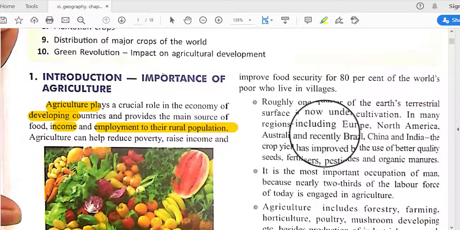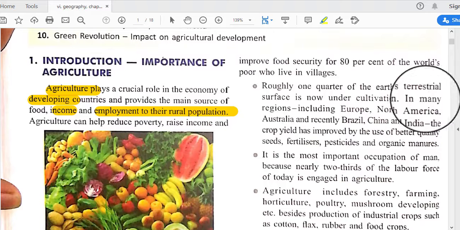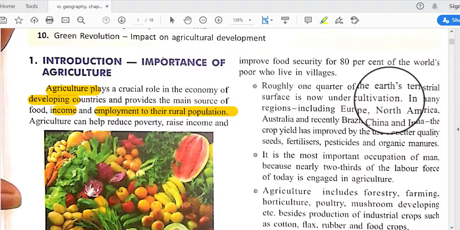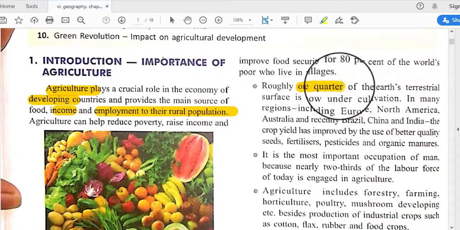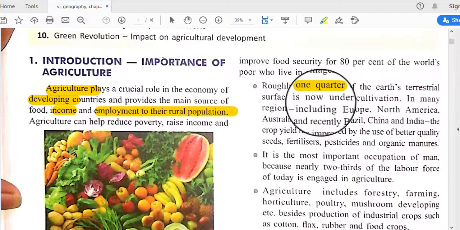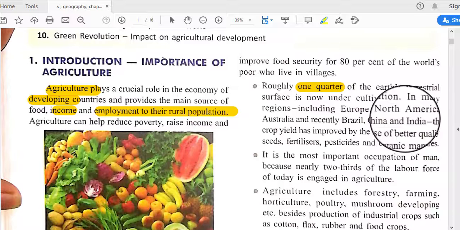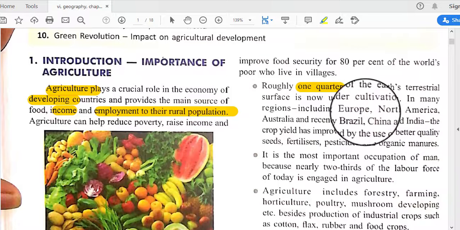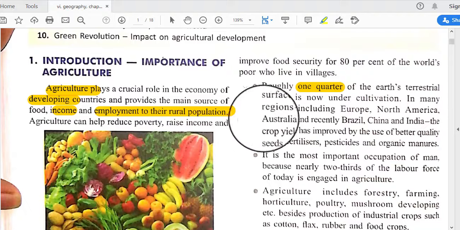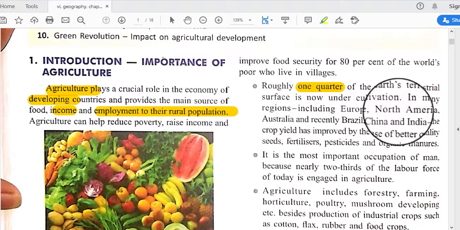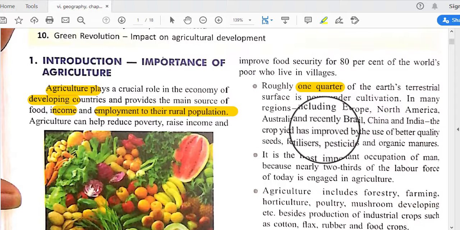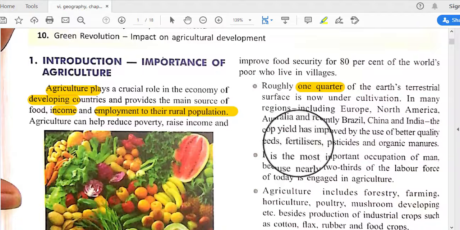Roughly 1/4 of the earth's terrestrial surface is now under cultivation, where various kinds of agricultural activities are done. In many regions including Europe, North America, Australia, and recently Brazil, China and India, the crop yield has improved by the use of better quality seeds.